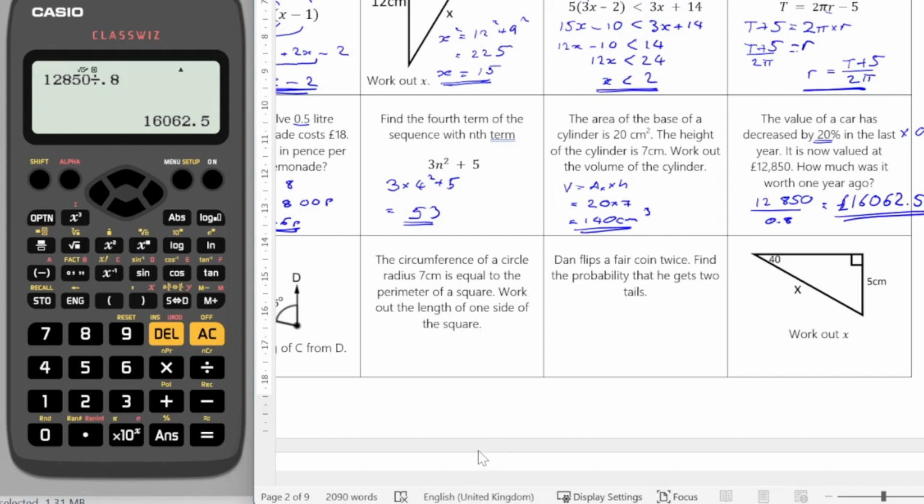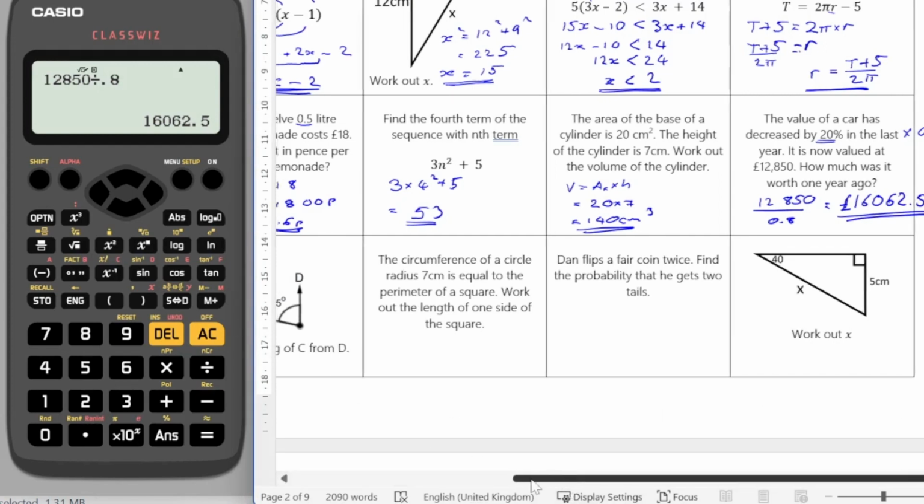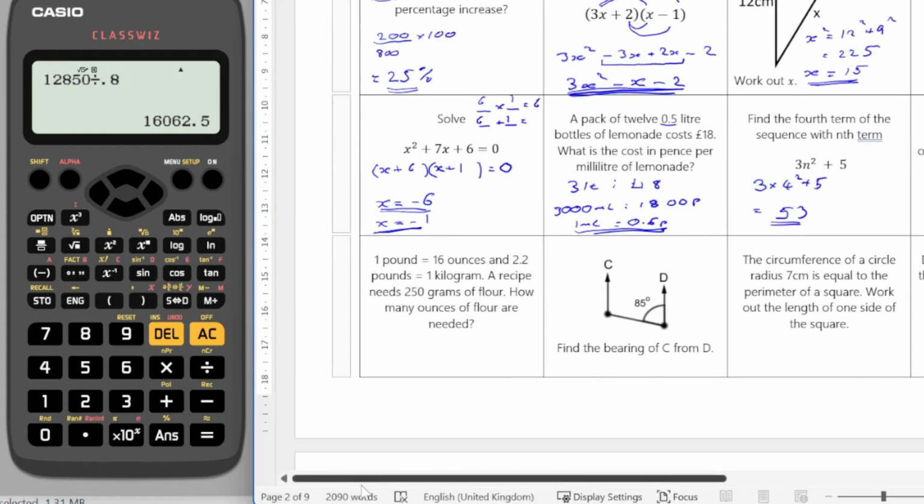And the final row then. So, 1 pound is equal to 16 ounces, so we've got a conversion there, and 2.2 pounds is equal to 1 kilogram. A recipe needs 250 grams of flour. How many ounces of flour are needed?